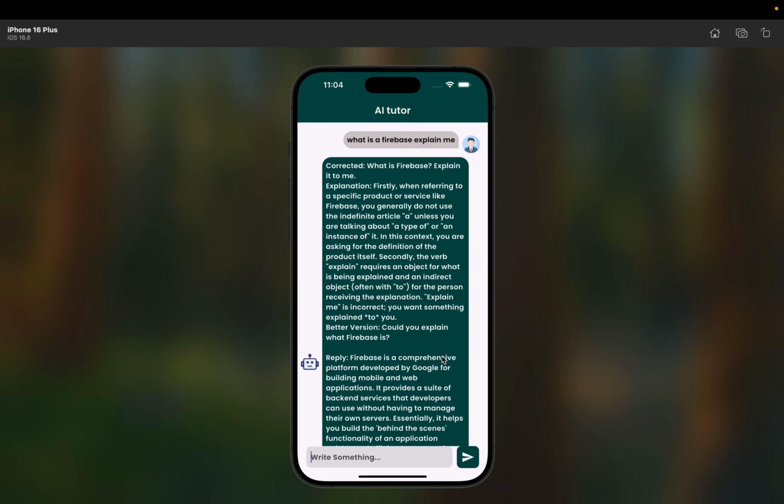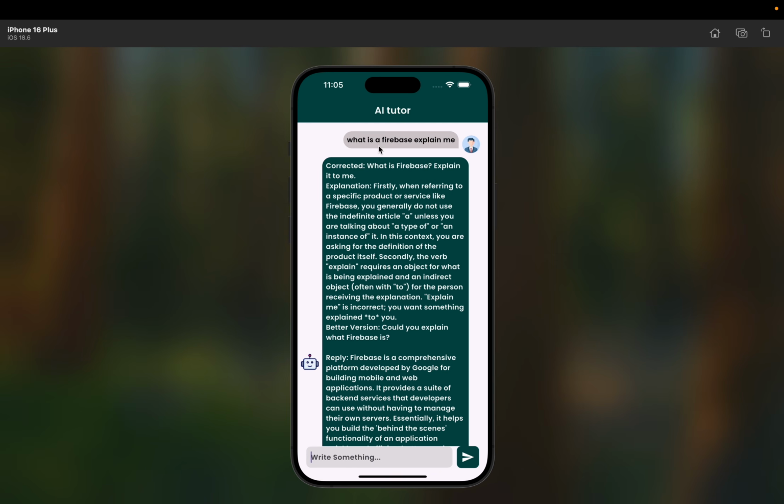I get a reply from the AI that corrected it to: what is Firebase, explain it to me. Explanation: firstly, when referring to a specific product or service like Firebase, you generally do not use the indefinite article a, unless I have used it, as in what is a Firebase.